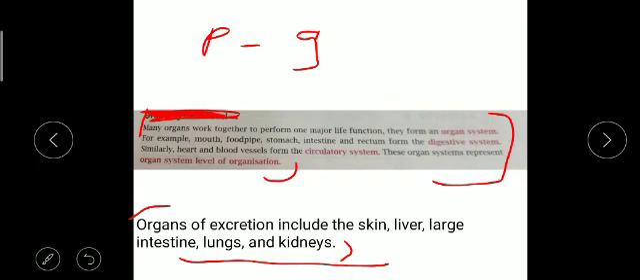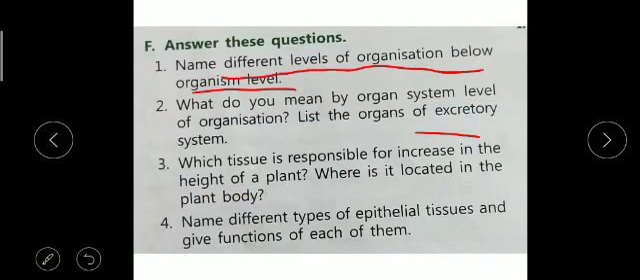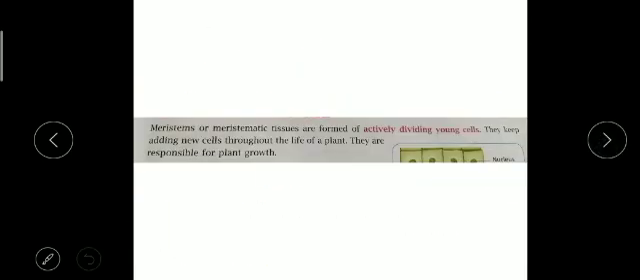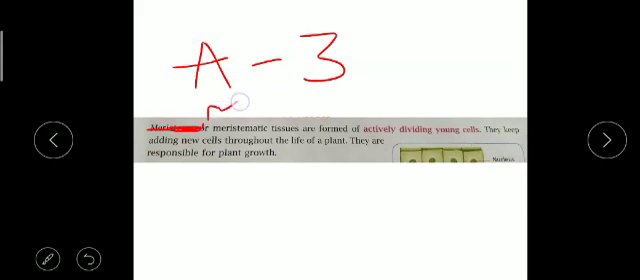Now answer number 3. Question number 3 is: which tissue is responsible for increase in the height of a plant and where is it located? So in the plant body, we all know that meristematic tissue is called a dividing tissue. So this is answer number 3, meristematic tissue. Start your answer from this word, meristematic. M will be capital. The first letter should always be capital.